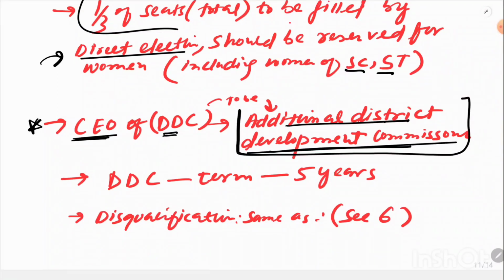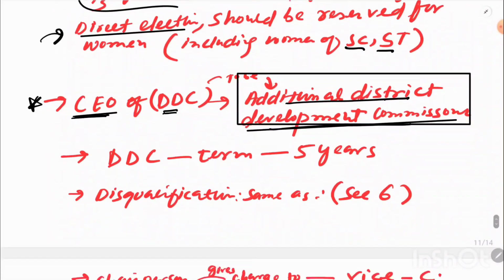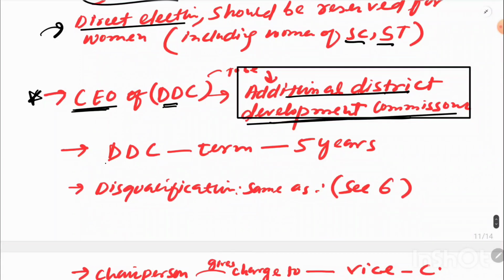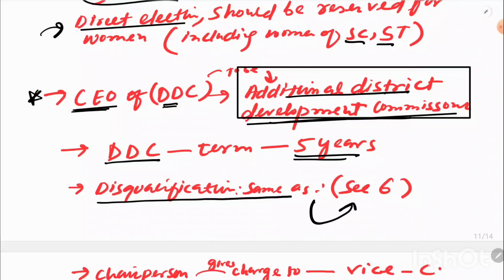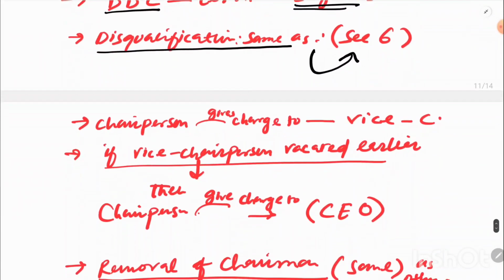Just remember this, I will highlight it, okay? And the term for a DDC member is 5 years, okay? And what is the disqualification of a member of the DDC? It will be similar to the disqualifications in Section 6. If you don't know what Section 6 is, it means you haven't watched my previous video on the J&K Panchayati Raj Act, okay? Just refer to it and you will definitely understand this, okay?